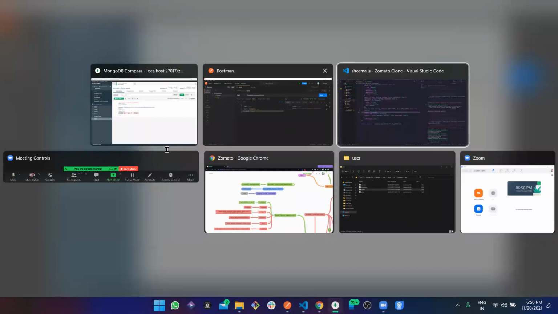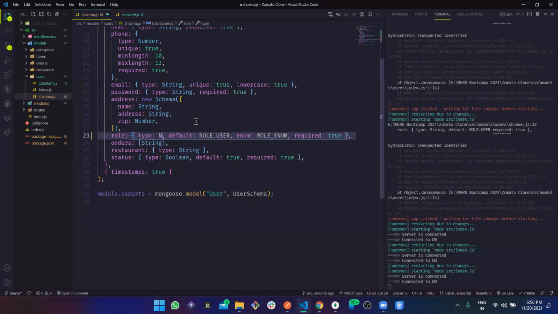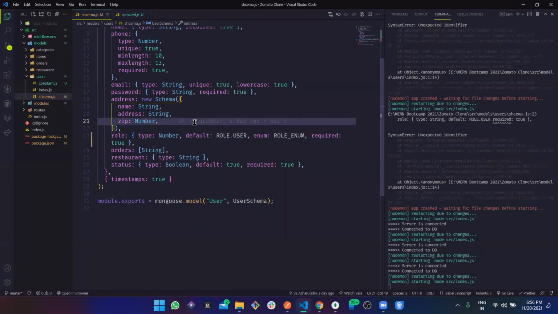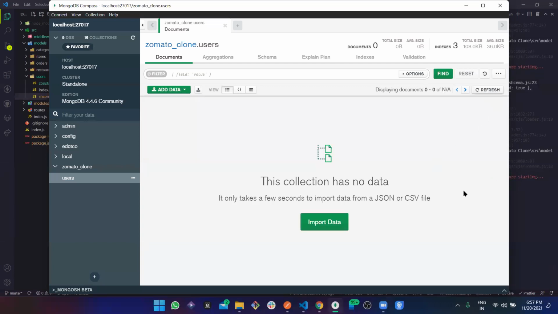So as I just told, what this does is, if you are sending a number and you are keeping the value type as a string, it is going to take it as a string itself. So that's why this happened. The role became a string. So let's delete this and do it again.